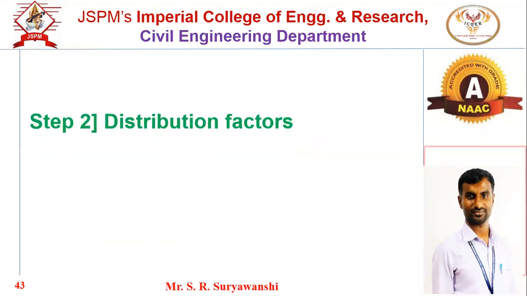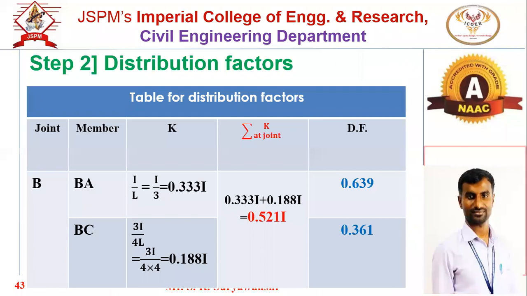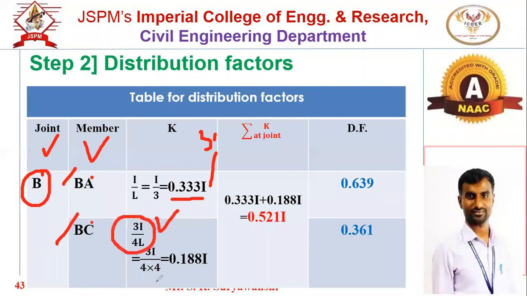Now prepare the table format for distribution factor. First will be joint, second will be member. So only one joint you have to consider, joint B, because this is the joint where two members are connected, BA and BC. So for BA, far end A is fixed, length is 3 of AB span. So I by L, that will be 0.33I. You have to fix 3 without fail. And for BC member, at support C, it is the end support, and that is simple. Relative stiffness is given by 3 by 4 I by L.